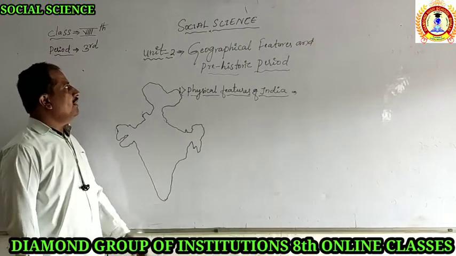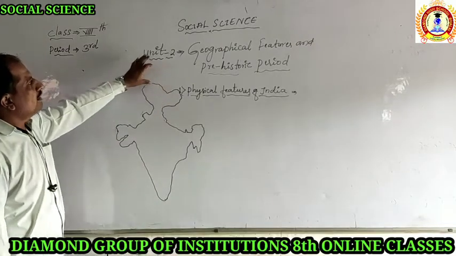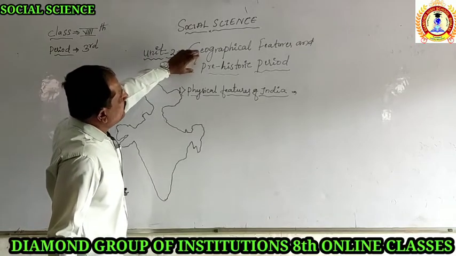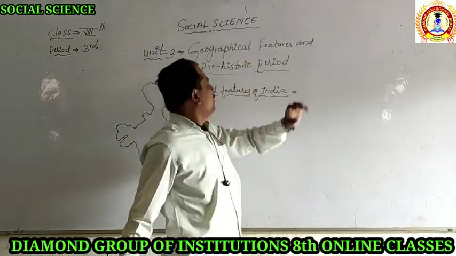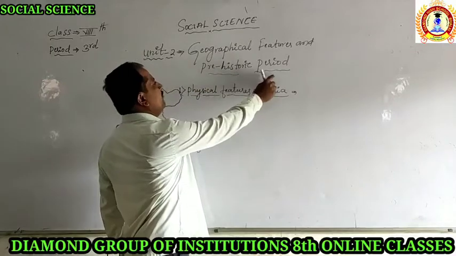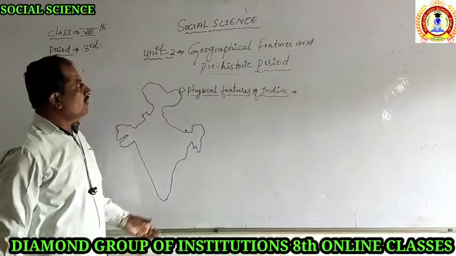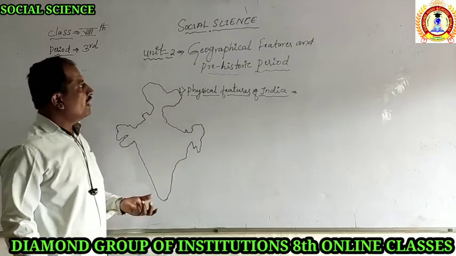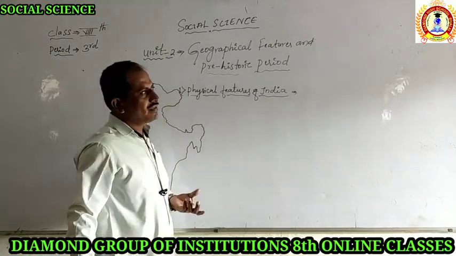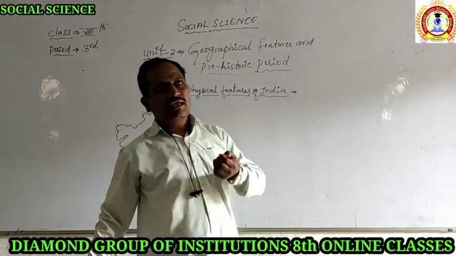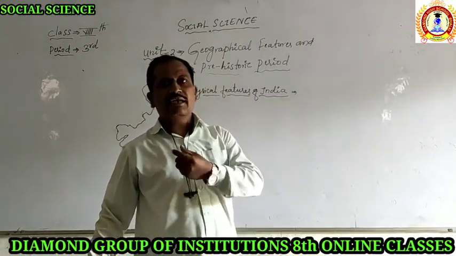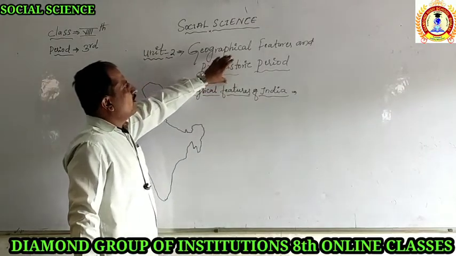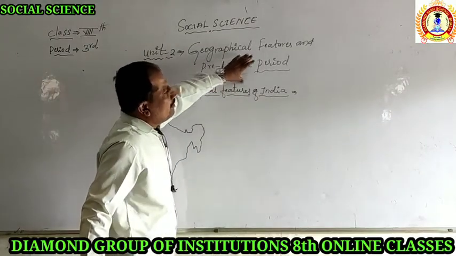In this third period, we are going to study the topic related to the second unit of history. The second unit is the geographical features and the prehistoric period. In this chapter, we are going to learn what kind of geographical features are present in the Indian climate or the Indian environment. And the second point we are going to learn in this topic is the prehistoric period.